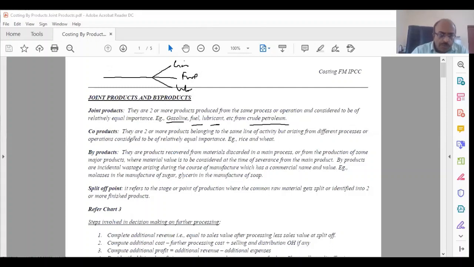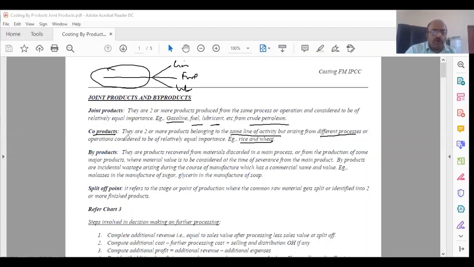Similarly, when you talk about co-products, there are two, and byproducts, we'll come to that. Co-products are two or more products belonging to the same line of activity but arising from different processes. What is an example? Rice and wheat. The activity is the same: putting the seeds, growing, replanting, watering. Finally you get the product, but the product is rice and wheat. So they are called co-products. They are not joint products. They are not coming from the same operation. They're different operations but similar, the same line of activity, but arising from different processes. Here it is from the same process. That's why it's called joint products.